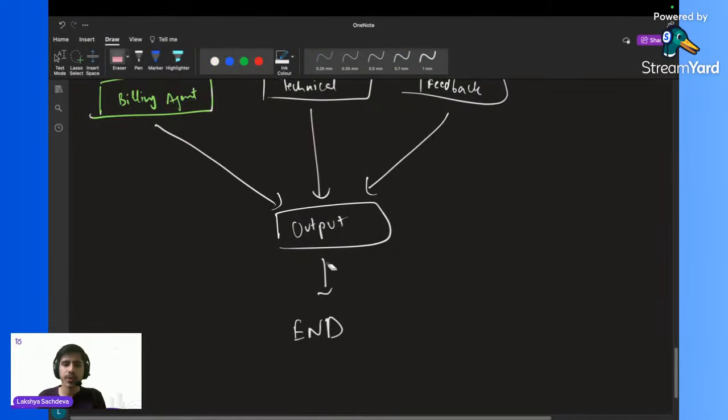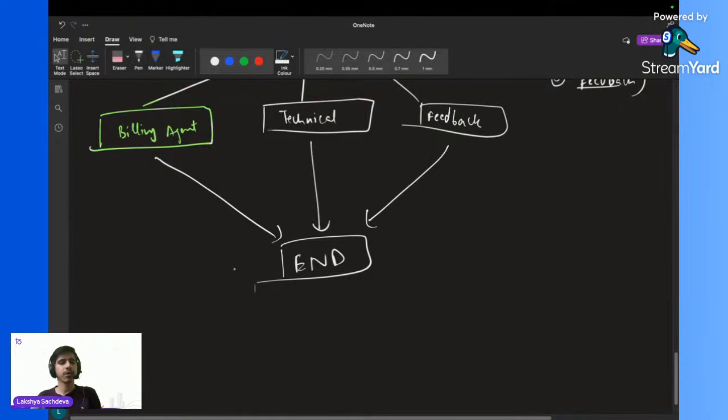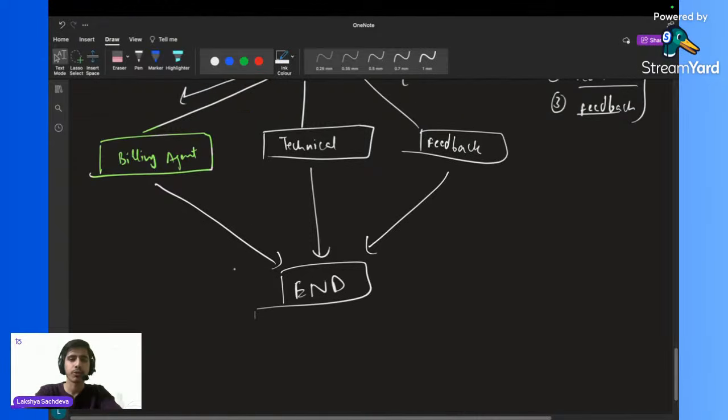Or instead of this output, we can keep the end directly over here as well. So this will be the end of the chatbot. This is a very basic, simple level chatbot. You can make many advanced chatbots and automations as well, not only chatbots but many different things. But this is a very basic chatbot that we are going to make. This is the flow that we are going to make.